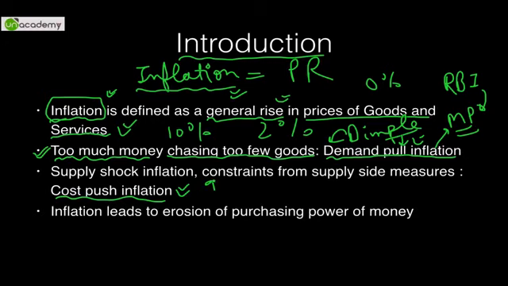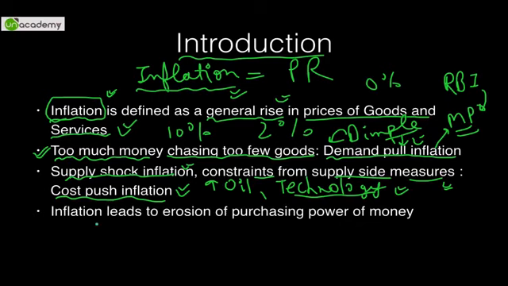Like let's say if there is an increase in oil prices, so production will obviously decrease, supply side will suffer, and there is nothing you can do about it. You do not have the necessary technology, so your supply side cannot match the demand. So these constraints usually cannot be tackled by just monetary policy. They are also called supply shock inflation, and there are constraints from supply side measures.